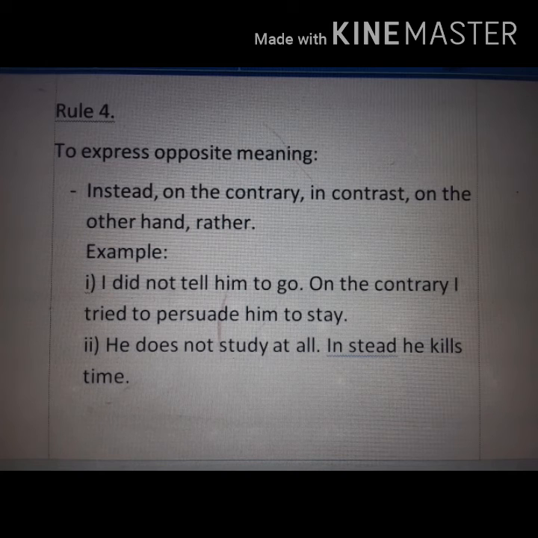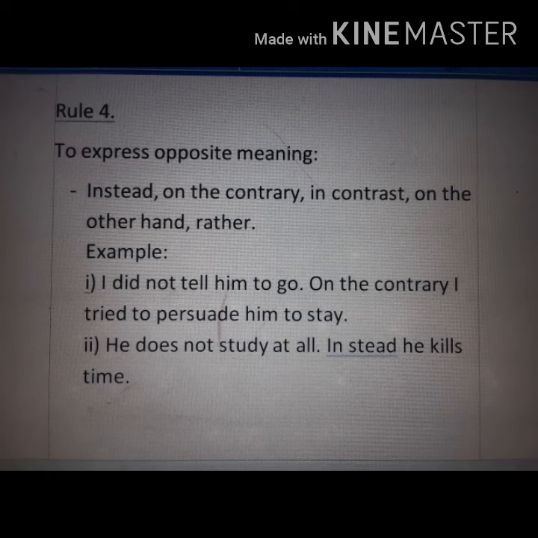Then the next rule, that is to express opposite meaning. When in a passage you have to express something opposite in meaning, then you can use these connectors. Let us take a look at the connectors: instead of, on the contrary, in contrast, on the other hand, rather.